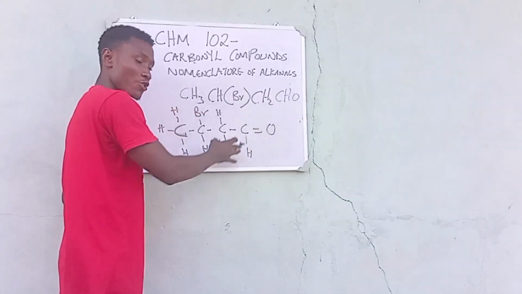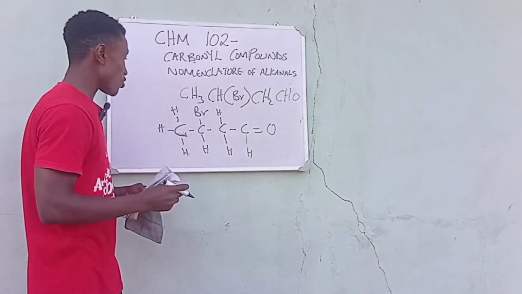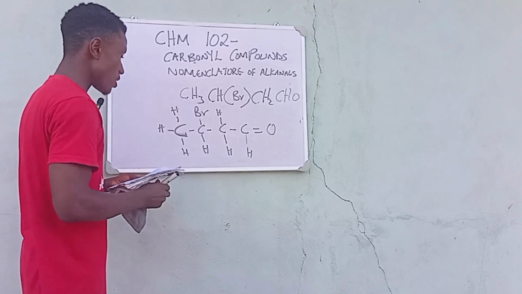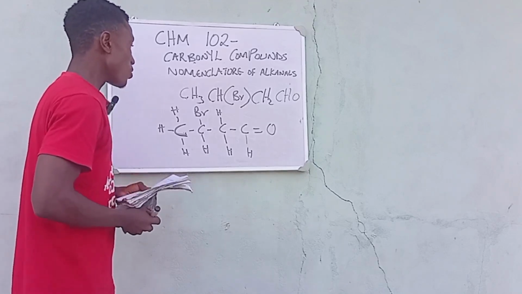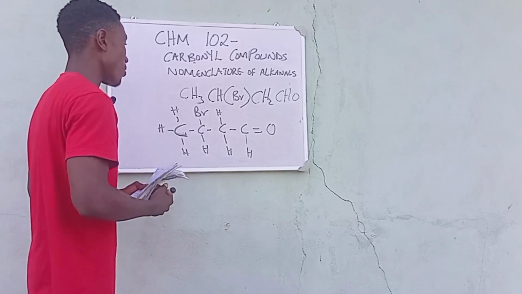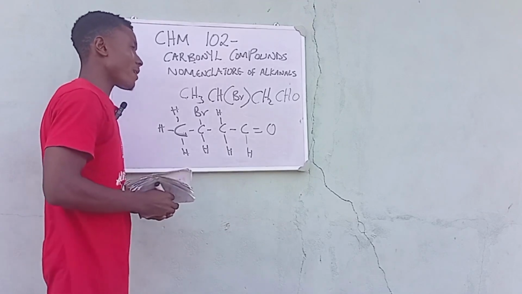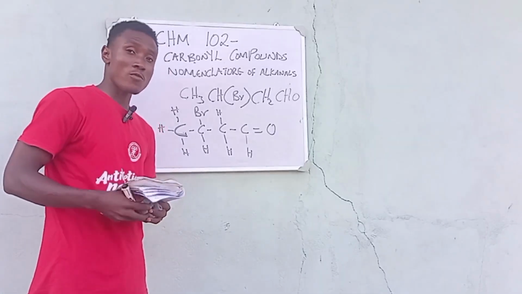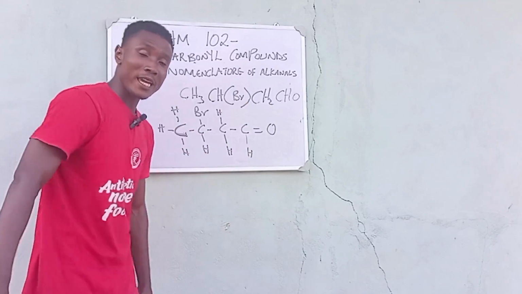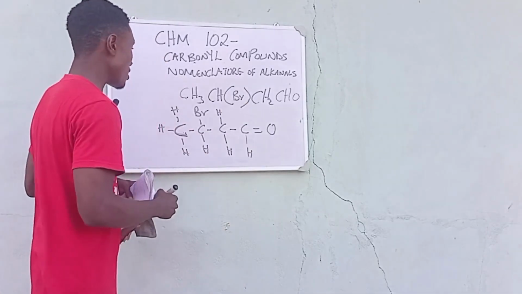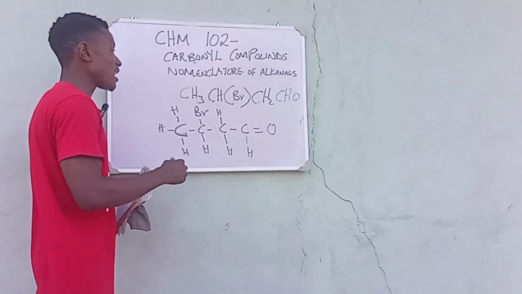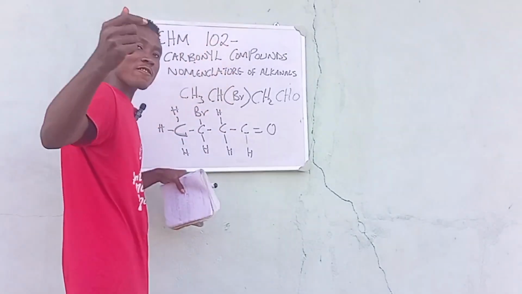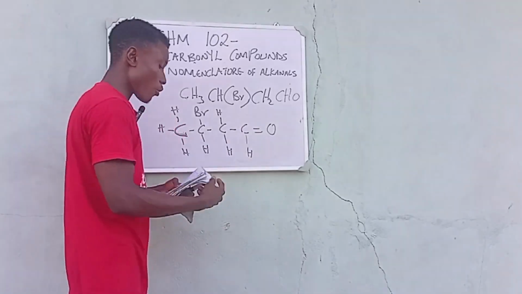This is not the condensed structure, this is known as the skeletal structure. So what is going to be the name of this compound? Knowing fully well that in organic chemistry, emphasis is given to where there's a functional group, and respect is also given to where there's a substituent. At this point, a lot of you will get confused on where the name is going to come from. Basically, for the name of this compound, we have carbon number 1, 2, and 3, because respect is given to where there's a functional group.